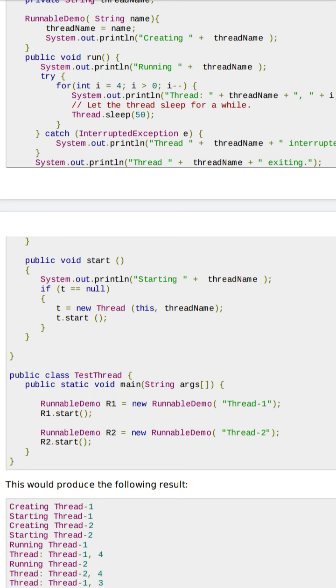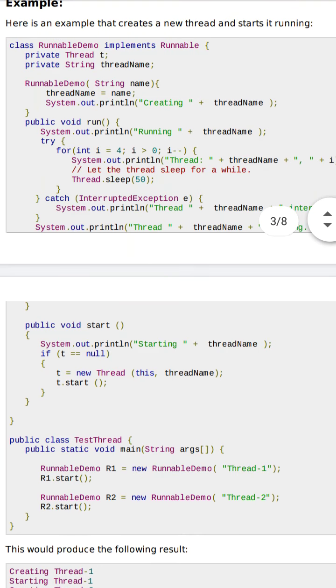When it is created, it will first execute that constructor. After that it will come here and start. When it starts, this start portion will execute. After it starts, it will go to the run position.